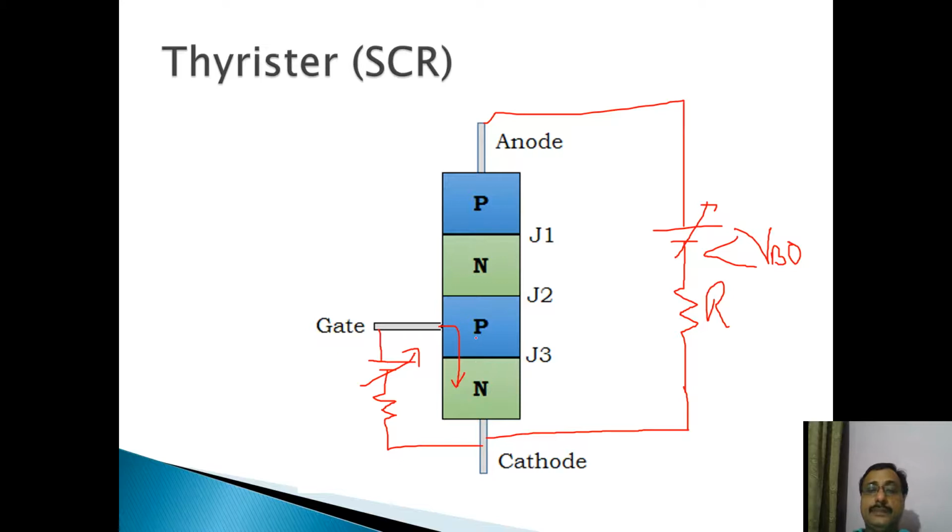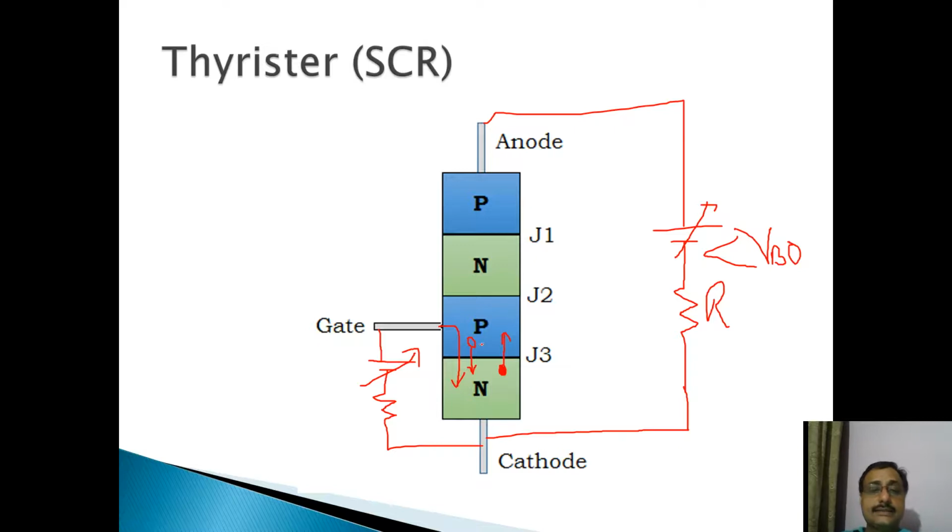Now what will happen? The majority carriers in p-type semiconductors are holes. The holes will move from the p-type layer to the n-type layer, and electrons will move from the n-type layer to the p-type layer.